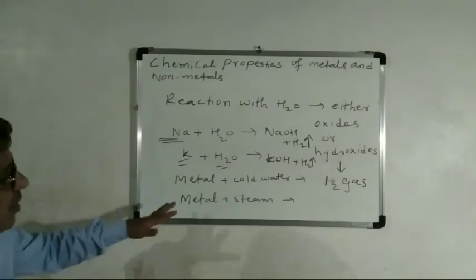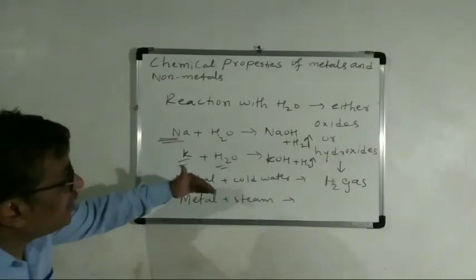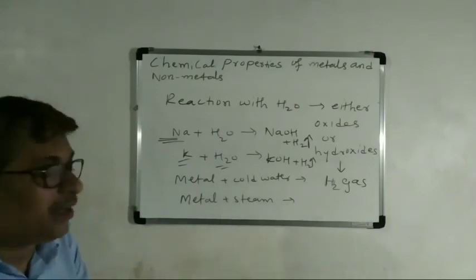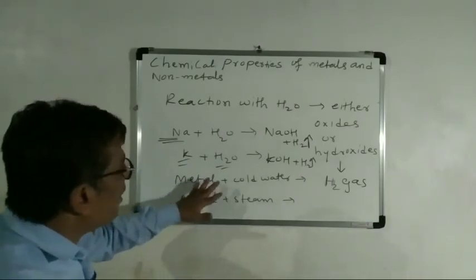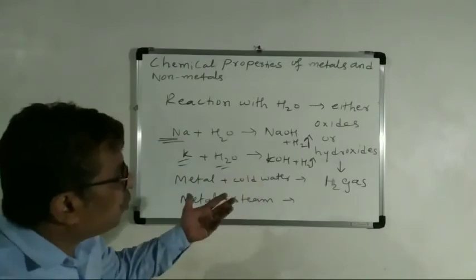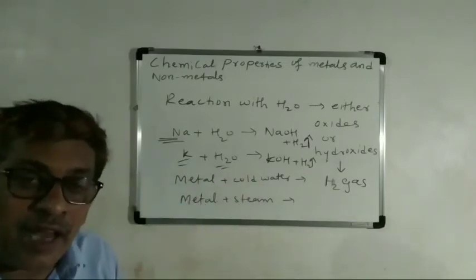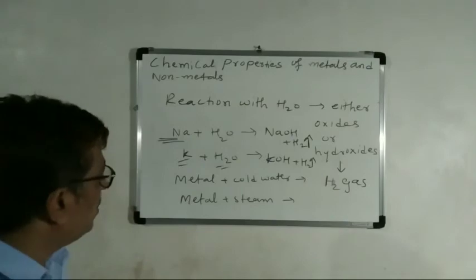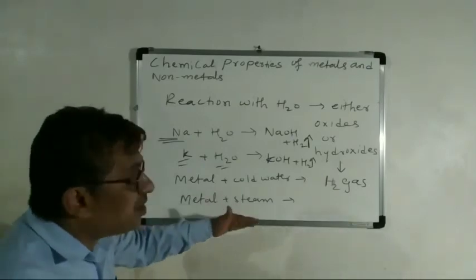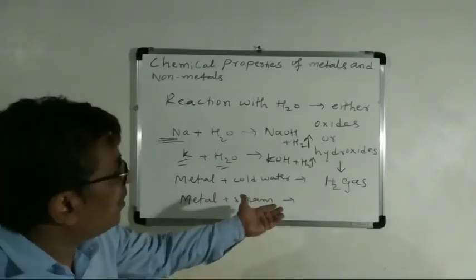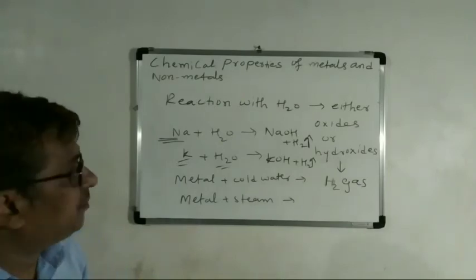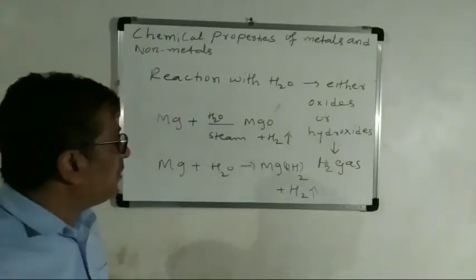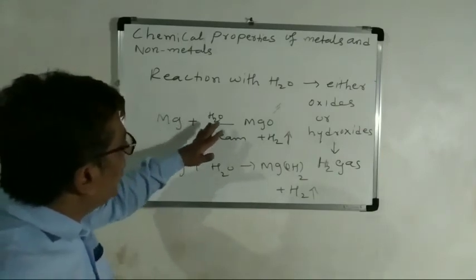Okay, students. Some of the metals react with cold water to produce their metal hydroxides. And some of the metals react with steam to produce metal oxides. For example, magnesium reacts with water.